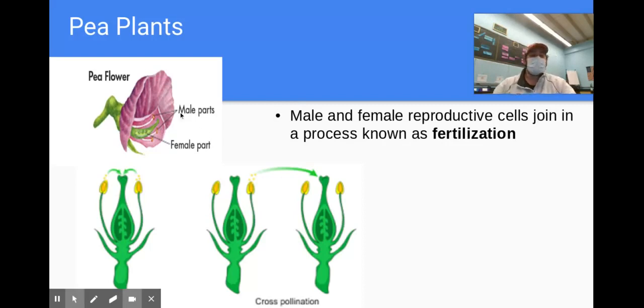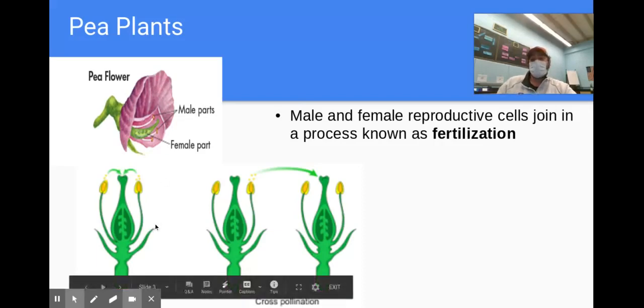So Mendel knew this was how plants reproduced, and he wanted to see how he could pass on different traits if he mated certain plants. In nature, fertilization occurs naturally where the male and female reproductive cells join. And sometimes wind blows pollen around, like in the springtime, you'll see it in the summer, all that pollen all over your car and your windows. Nature also uses special pollinators like butterflies and honeybees that go around and spread pollen from plant to plant. So that's something that occurs many different ways in nature. But Mendel wanted to take control of it so he could control which plant reproduced with another.